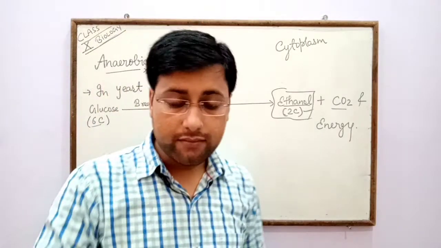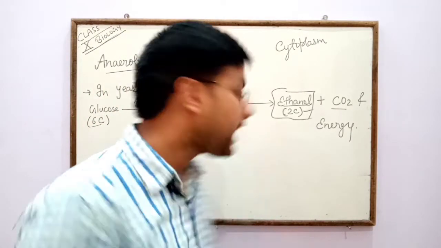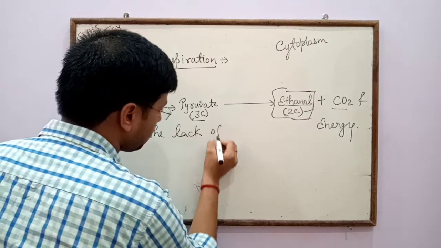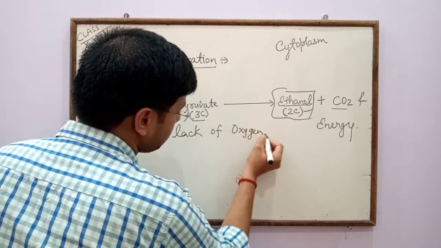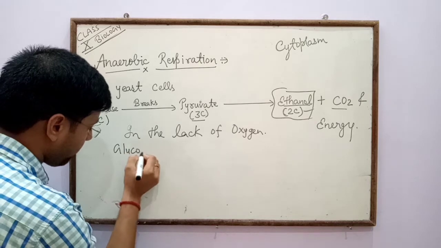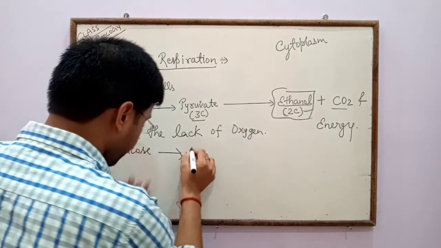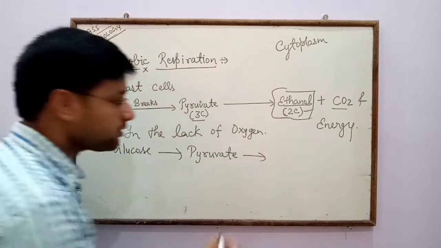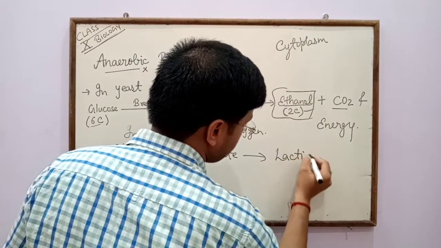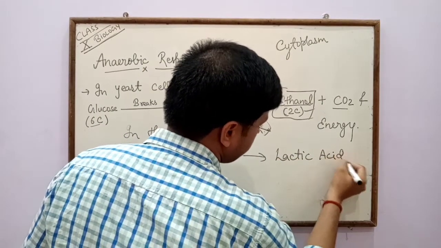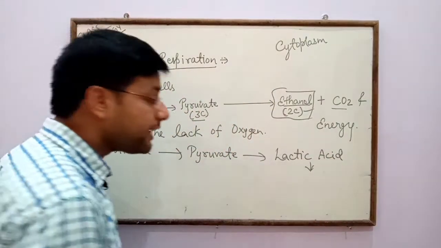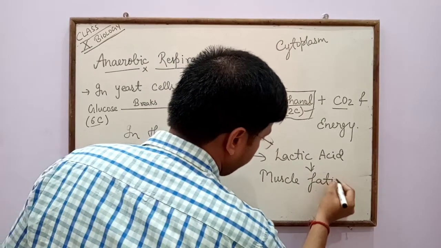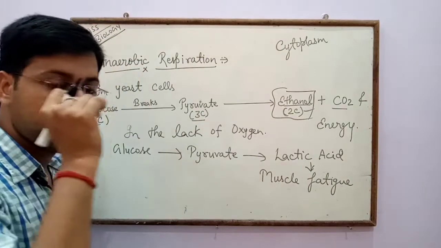In the lack of oxygen, the glucose is converted into pyruvate, and pyruvate is again converted into lactic acid in muscle, and that lactic acid causes muscle fatigue.